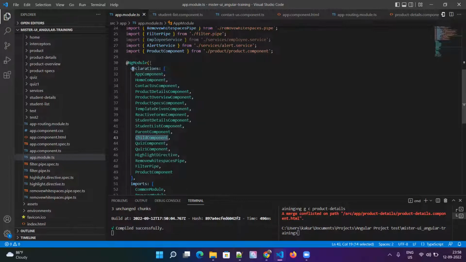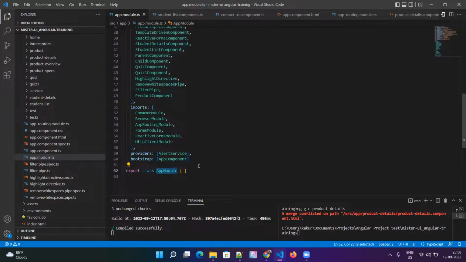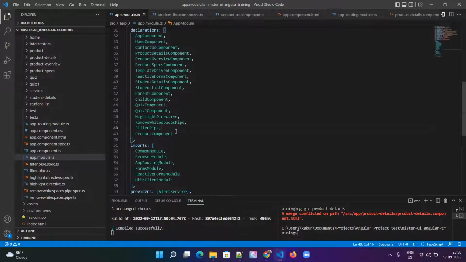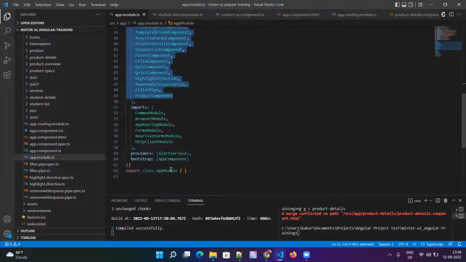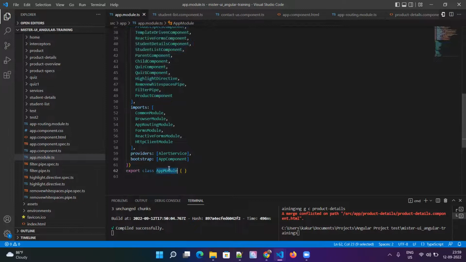This is a way we are telling Angular that these are part of you, that means this module. This belongs to you, or this belongs to this module. We are telling Angular that these are the components, directives, pipes which belong to this module.